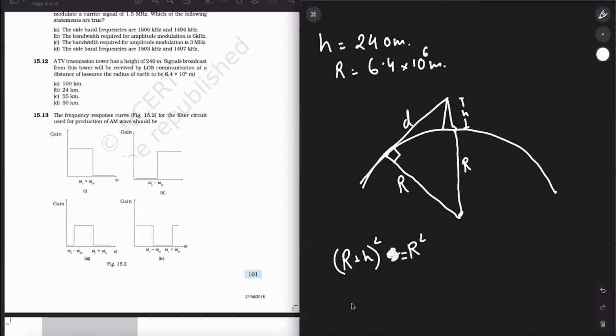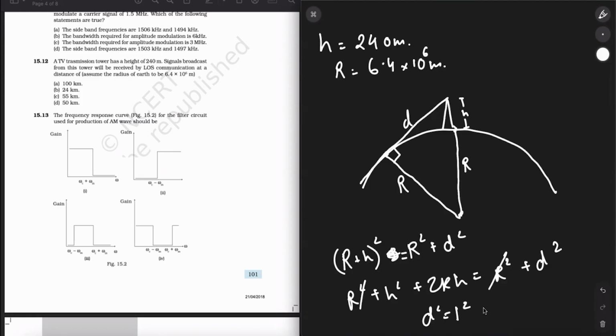is equal to R square plus d square. So R square plus h square plus 2Rh is equal to R square plus d square. R square cancels. d square is equal to h square plus 2Rh. Now tell me one thing: this height of antenna, is it comparable to the radius of the Earth?